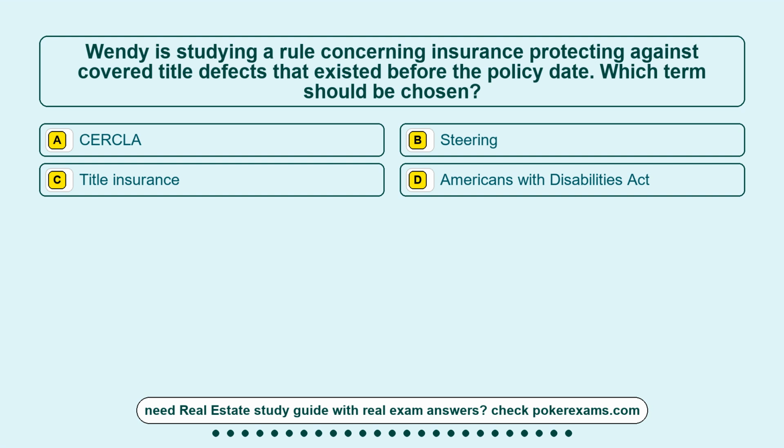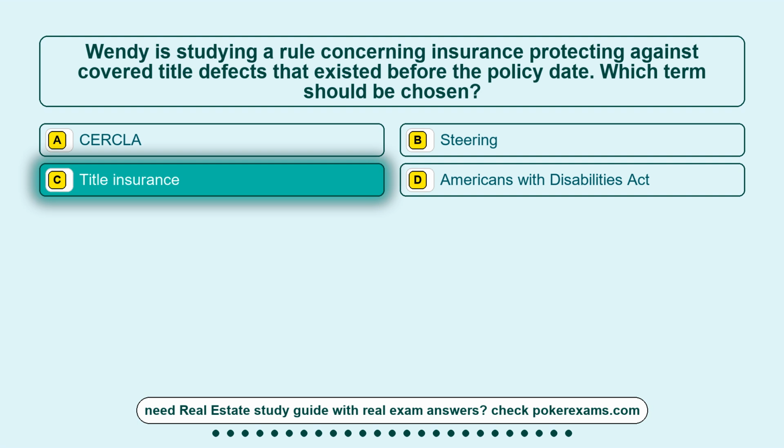Question 21. Wendy is studying a rule concerning insurance protecting against covered title defects that existed before the policy date. Which term should be chosen? Option A, CERCLA. Option B, steering. Option C, title insurance. Option D, Americans with Disabilities Act. The correct answer is option C, title insurance.